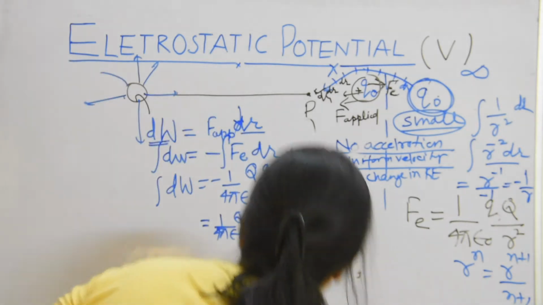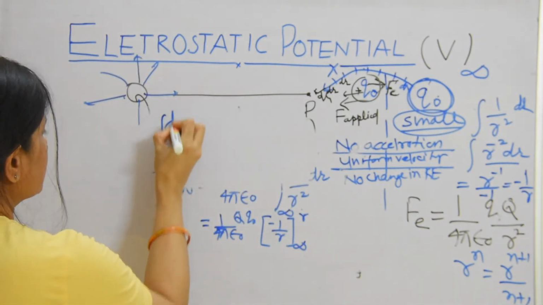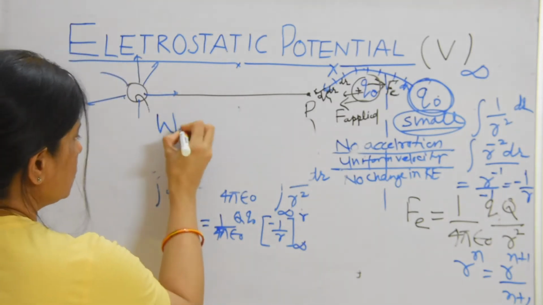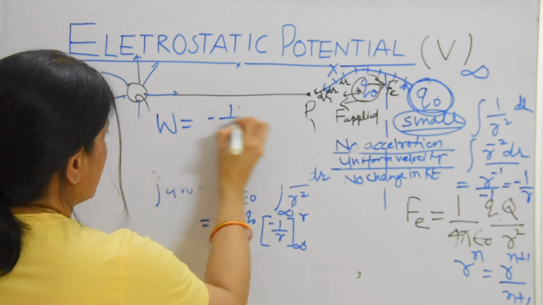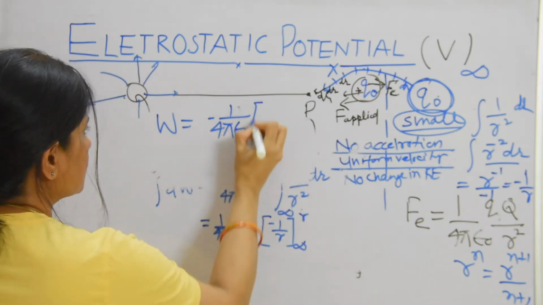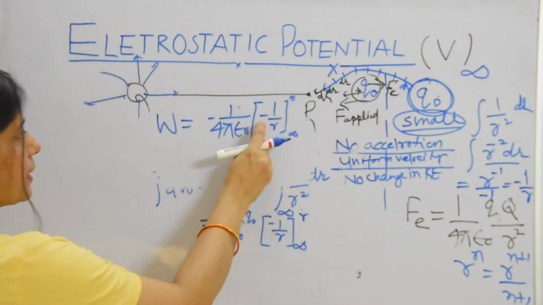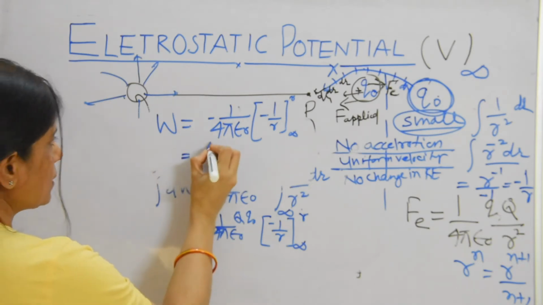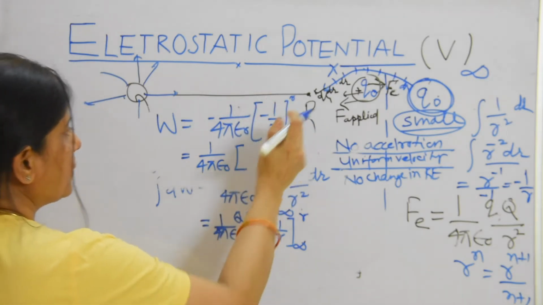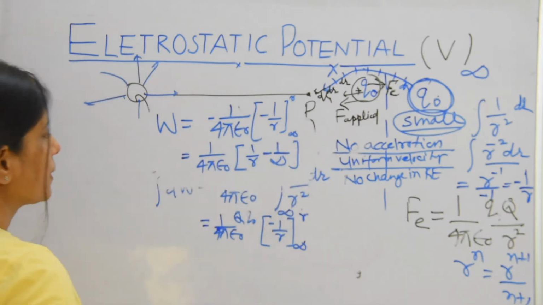Now we have integrated, so W is equal to minus 1 upon 4 pi epsilon naught Q q0, times minus 1 upon r from infinity to r. This is minus, this is minus, so we make it plus. Keeping the upper limit first, 1 upon r minus 1 upon infinity, and the minus and minus become plus.